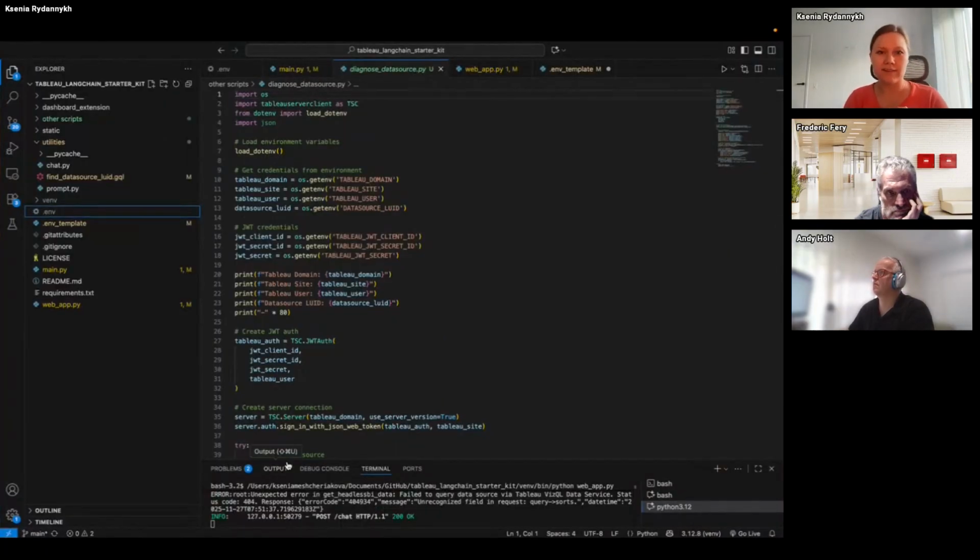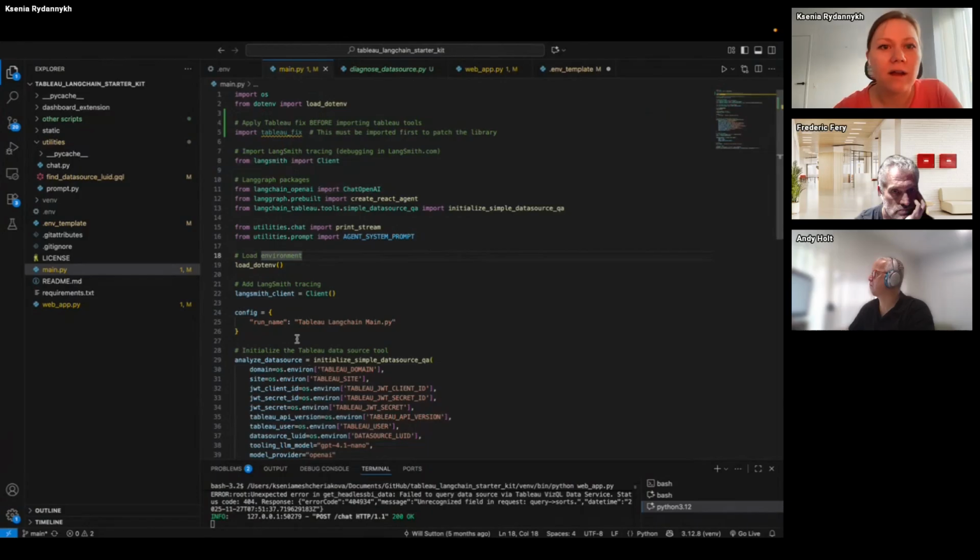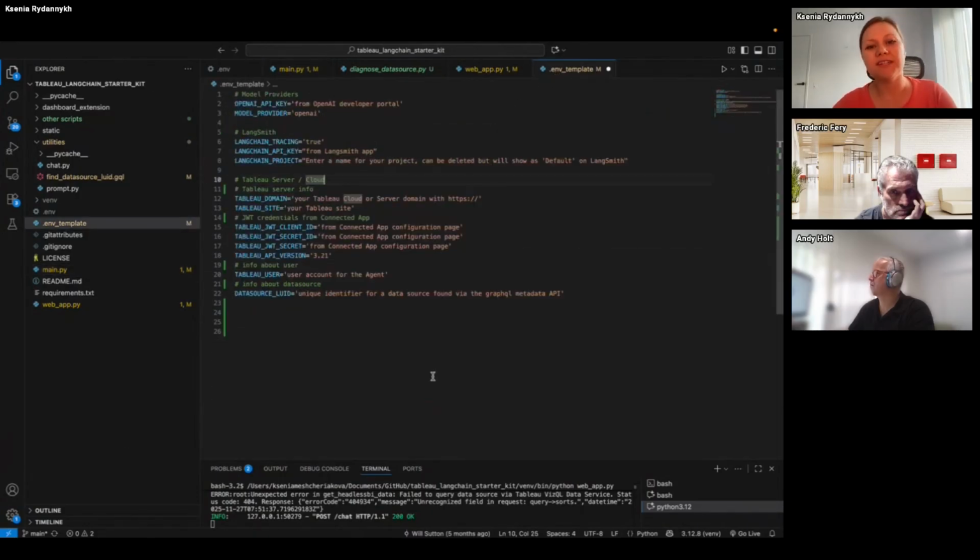How does it look behind the scenes? It's a collection of Python code and some scripts. Initially, to create this, you need to collect some keys and credentials from your large language model. Here I use ChatGPT. I will not show you my credentials because it's not secure, but it's a kind of template. So here you should provide some token from your large language model to use it with the API.